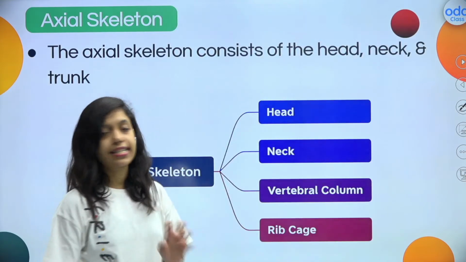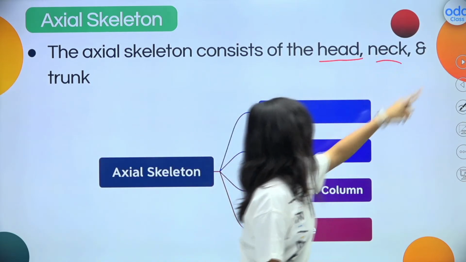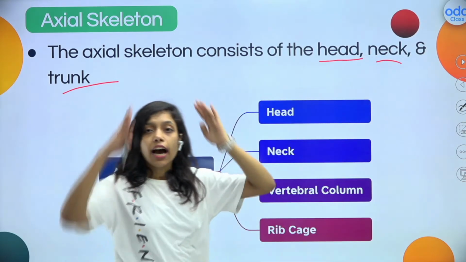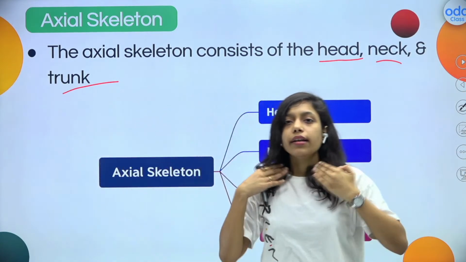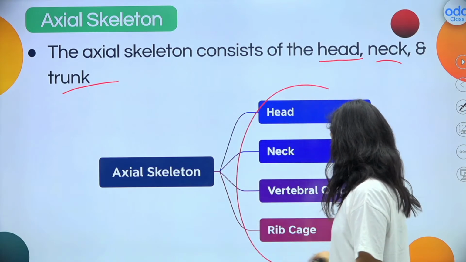Let me start with the axial skeleton. As I told, it consists of our head, neck, and trunk. Our head part, our neck part, and our trunk part. So this part comes under our axial skeleton.